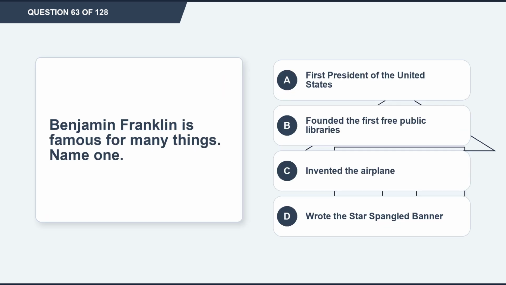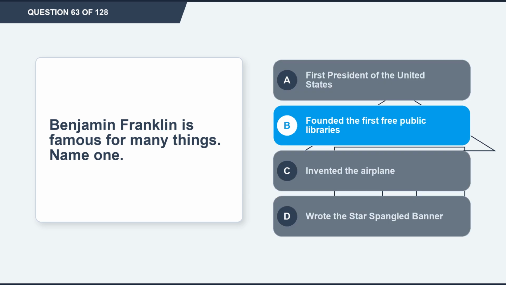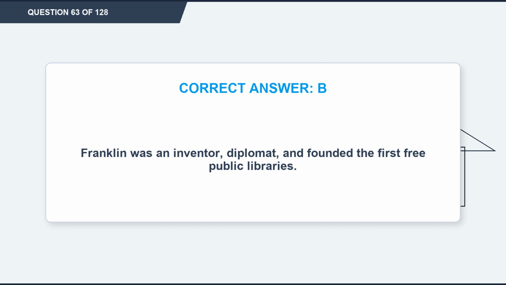Question 63. Benjamin Franklin is famous for many things. Name one. Option A, first President of the United States. Option B, founded the first free public libraries. Option C, invented the airplane. Option D, wrote the Star-Spangled Banner. The correct answer is option B, founded the first free public libraries. Explanation. Franklin was an inventor, diplomat, and founded the first free public libraries.